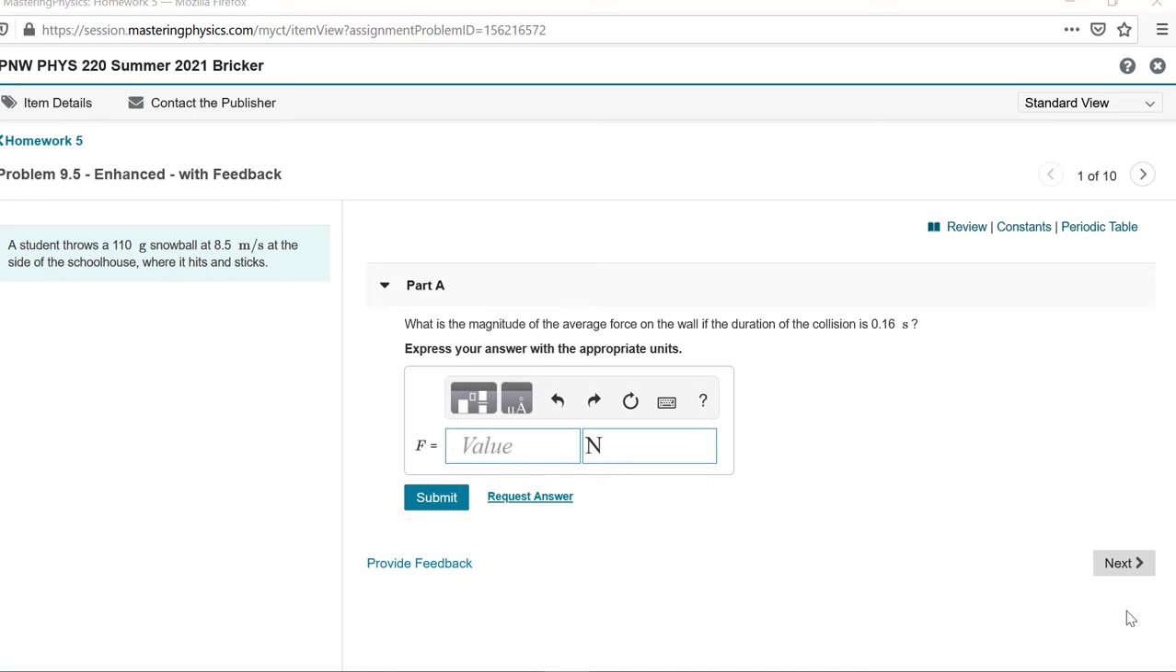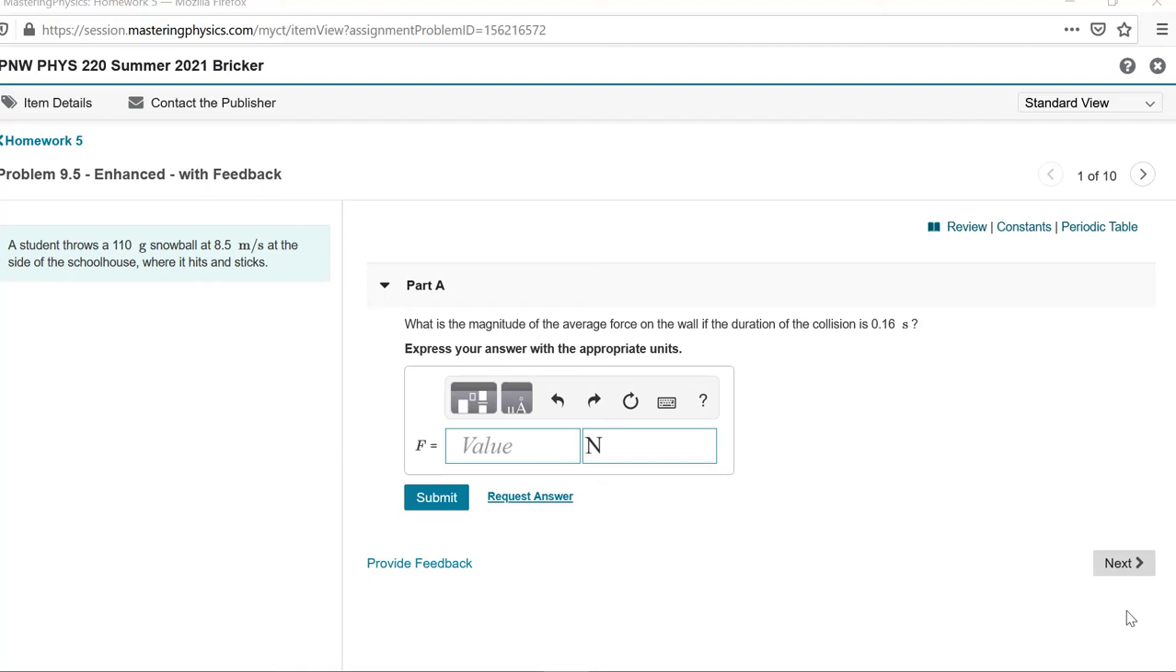Homework 5 deals with Chapter 9, which is the Momentum and Impulse chapter. Here's the first problem. A student throws a 110-gram snowball at 8.5 meters per second at the side of the schoolhouse, where it hits and sticks. What is the magnitude of the average force on the wall if the duration of the collision is 0.16 seconds?